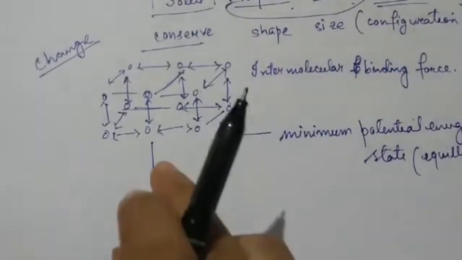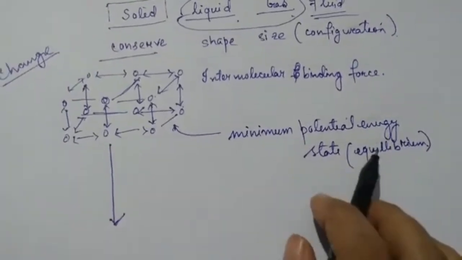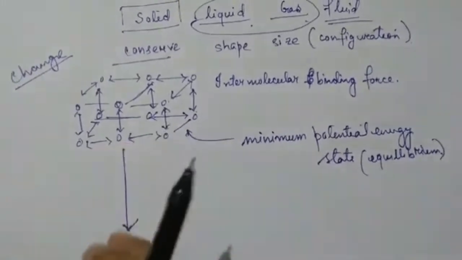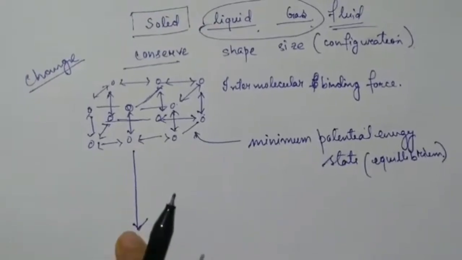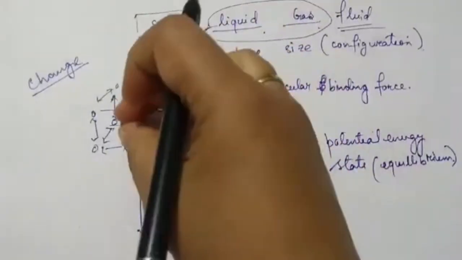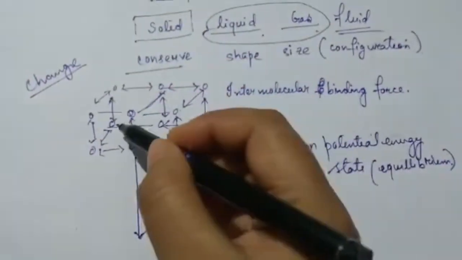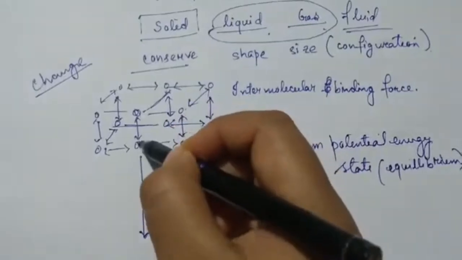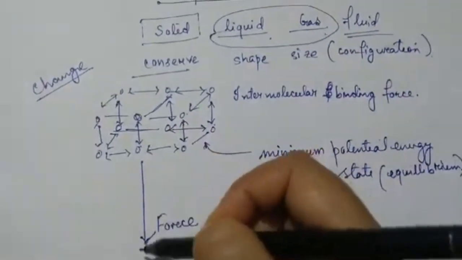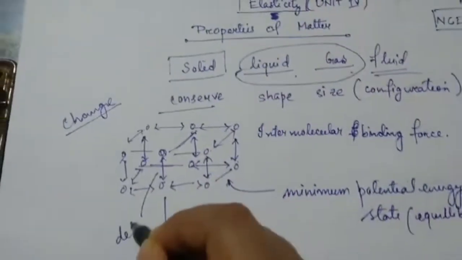So when you apply the force in this direction, what will happen? This equilibrium will be disturbed. Because of the application of this force, the distance between these two things will increase. So that means it was in its normal position, isn't it? But because of the application of this force in this direction, what happened? It changed from normal. So that means it got what? It got deformed.